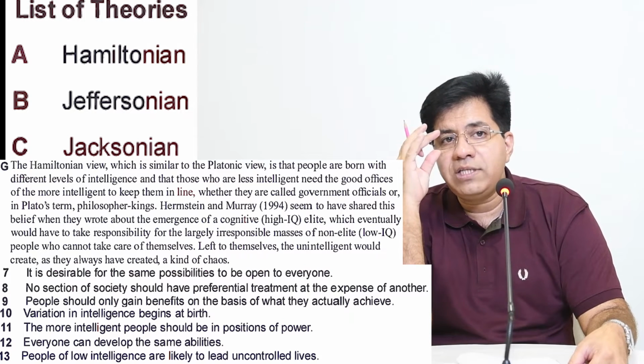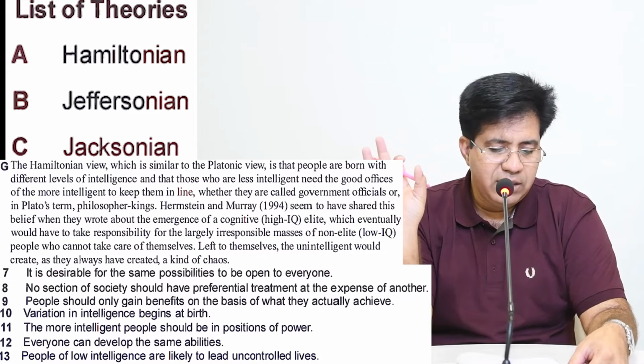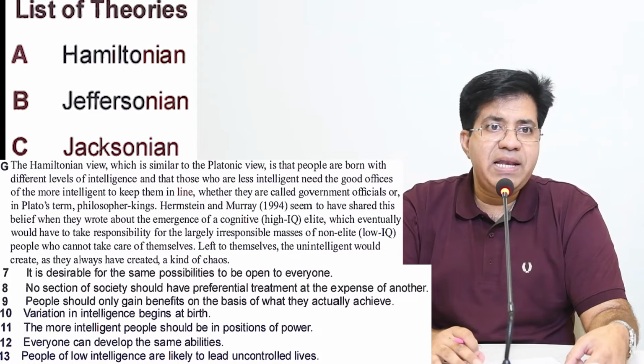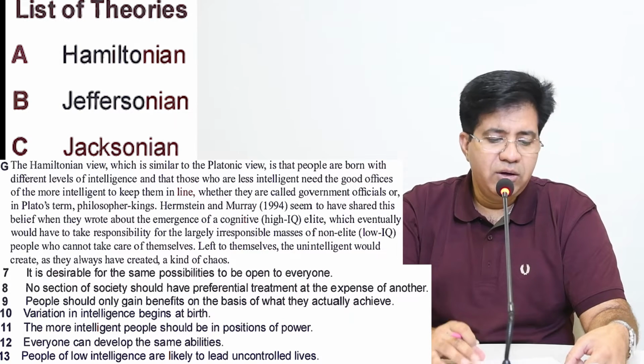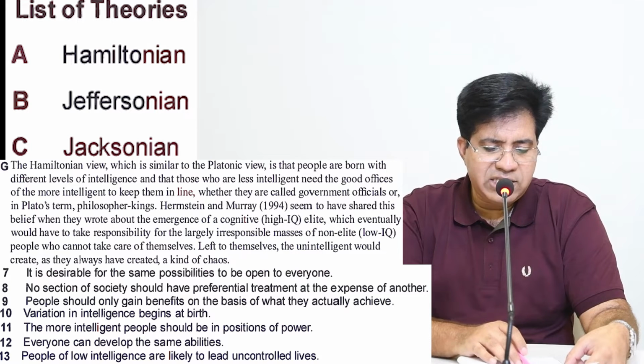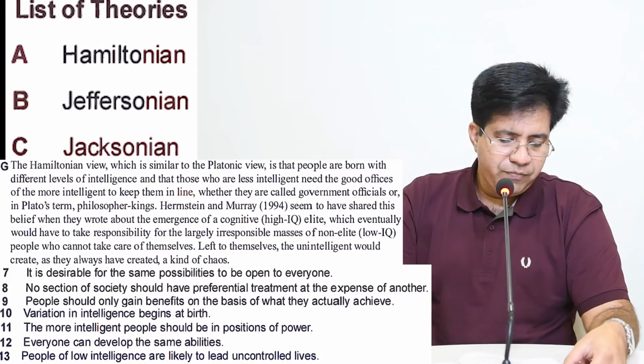And if you don't cross it, you will read it again and then you realize, "ye to pehle hi ho gaya," I've done it already. Question number 12: Everyone can develop the same abilities. No, leave it. Question number 13: People of low intelligence are likely to lead uncontrolled lives.